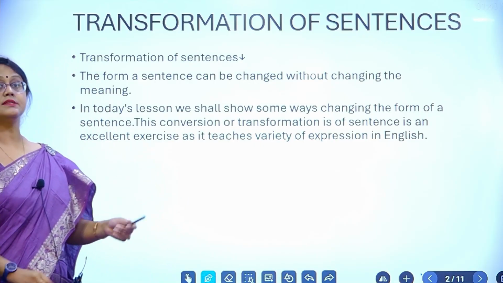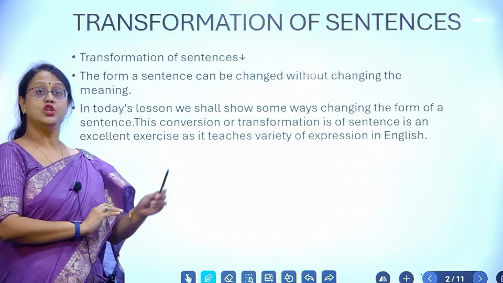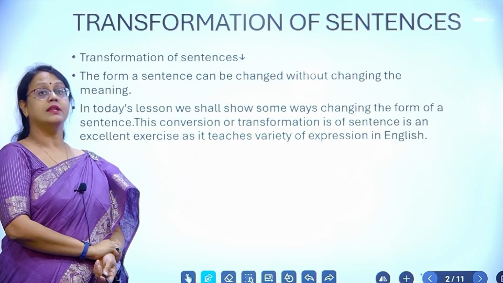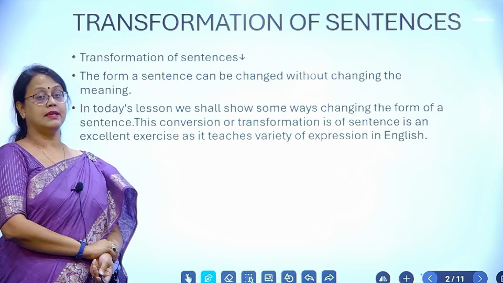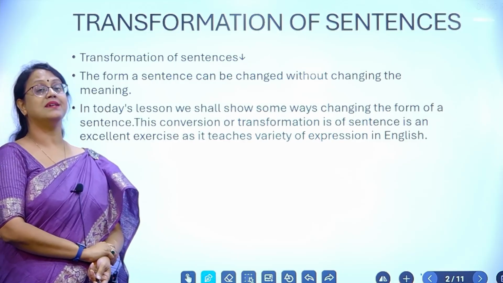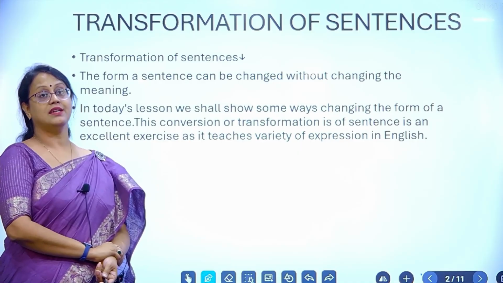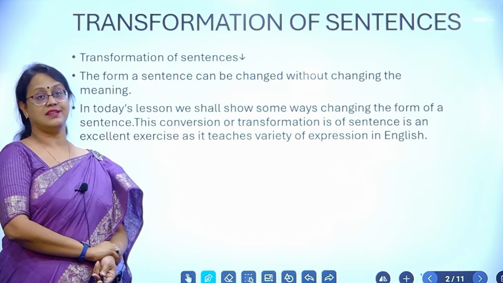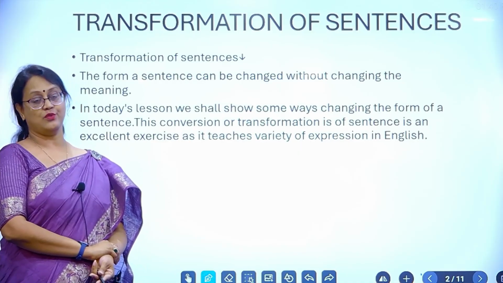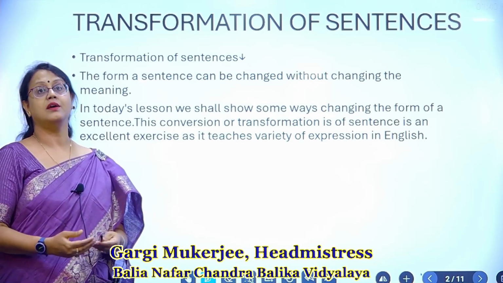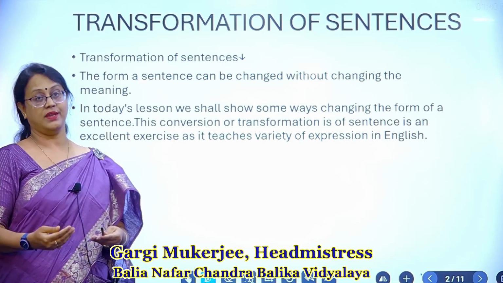And in today's lesson, we showed you some ways of changing the form of a sentence. This conversion of sentences is an excellent exercise because it enriches your usage of English and exposes you to a new background. You'll learn to use English in a better way.